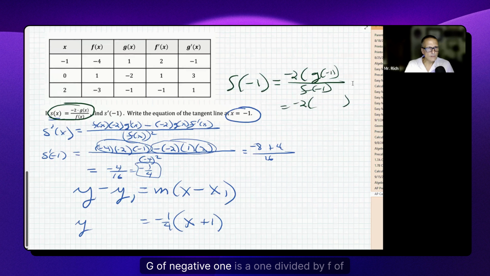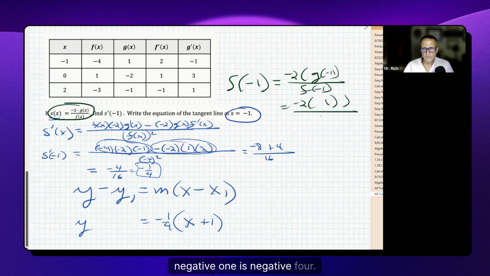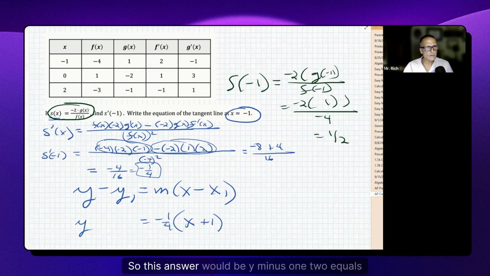G of -1 is a 1 divided by f of -1 is -4. That looks to me to be a positive 1/2. -2 times 1 over a -4. So this answer would be y minus 1/2 equals -1/4 times x plus 1, like that. All right, and that's going to be the equation of my tangent line at x equals -1.